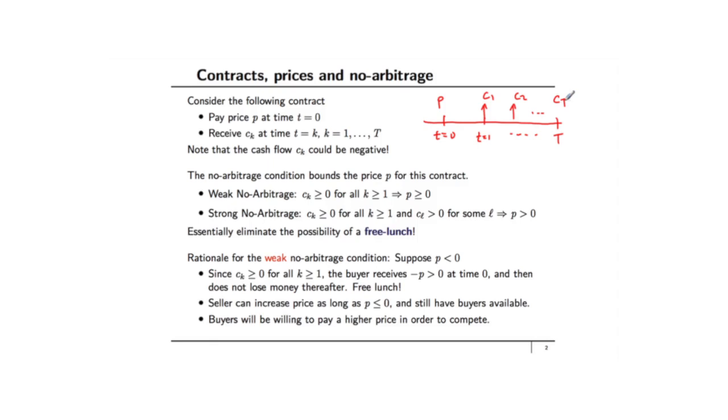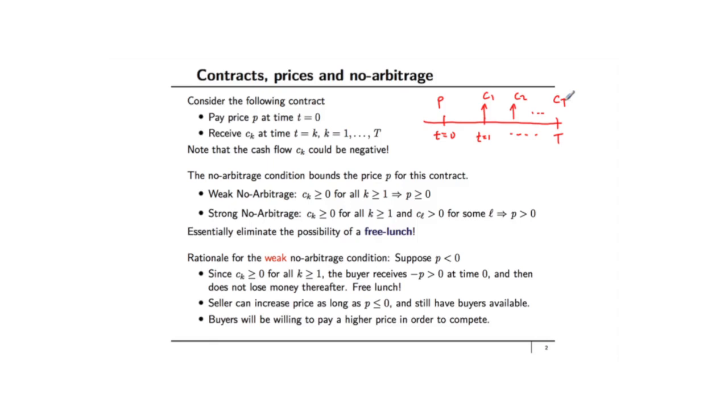There are two ideas of arbitrage that are used in financial engineering. One idea is called weak no arbitrage, and the second idea is called strong no arbitrage. Both of these ideas essentially eliminate the possibility of a free lunch. Let's first consider weak no arbitrage. What this condition says is, suppose there is a contract such that the cash flows associated with this contract are non-negative for all times k greater than or equal to 1. C1, C2, C3, and so on up through C_T are all greater than or equal to 0. If there is such a contract, then the price for this contract must be greater than or equal to 0.